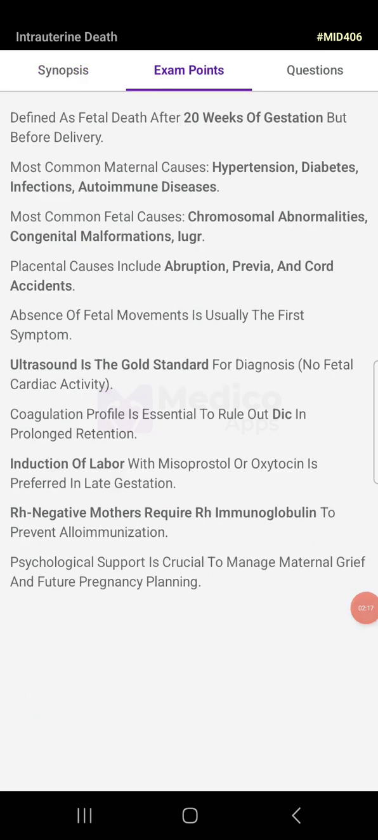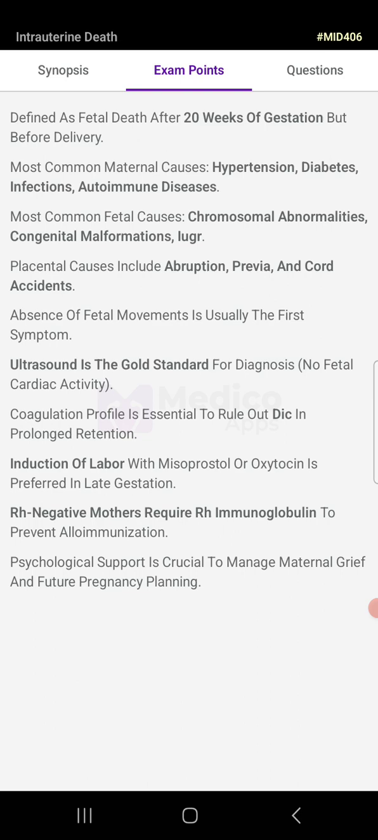Defined as a fetal death after 20 weeks of gestation but before delivery. Most common maternal causes are hypertension, diabetes, infection, and autoimmune diseases. Most common fetal causes are chromosomal abnormalities, congenital malformation, and so on. Placental causes like abruption, previa, and cord accidents. Absence of fetal movements is usually the first symptom.